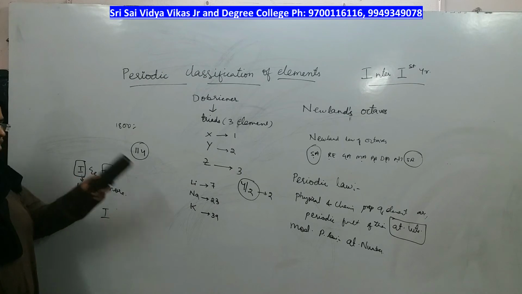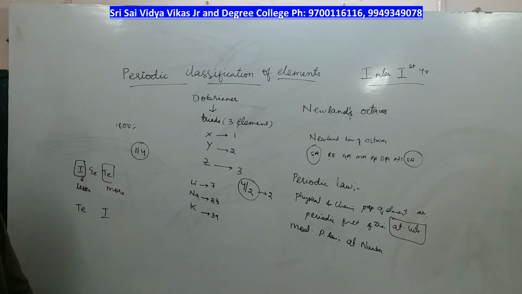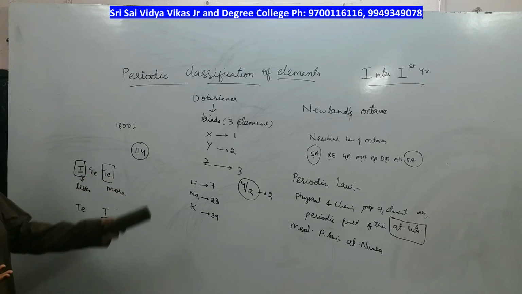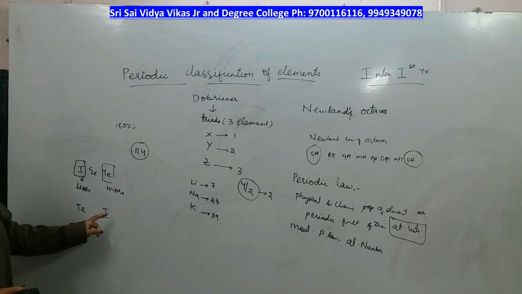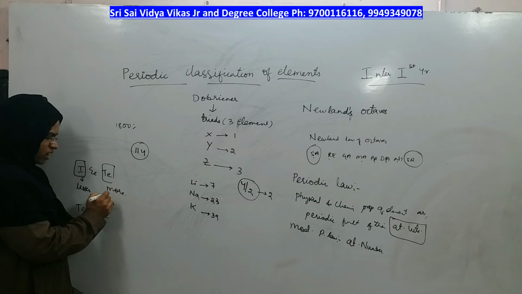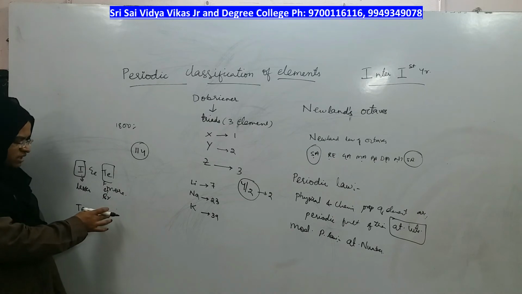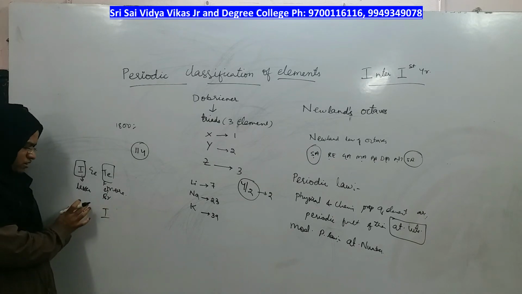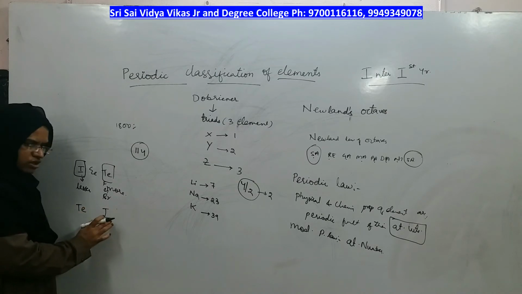Because he observed not only atomic weights, he also observed the physical and chemical properties of iodine following the above group. Who comes above iodine? Bromine, chlorine, fluorine, right? Just because of iodine's atomic weight, he didn't place iodine with tellurium's group, nor did he place tellurium here.